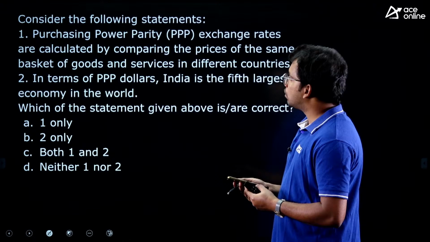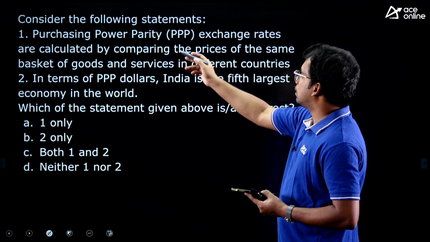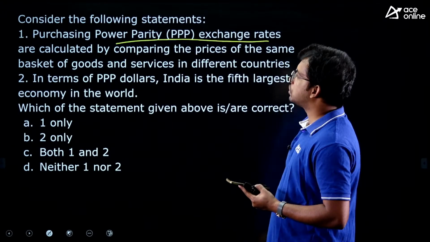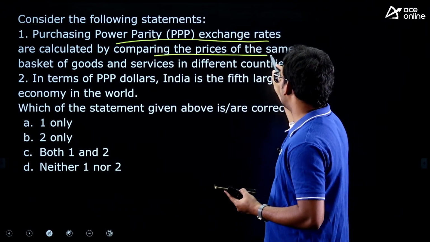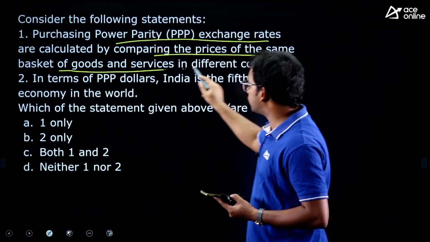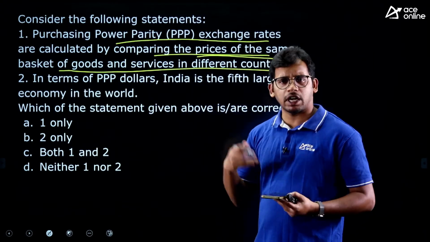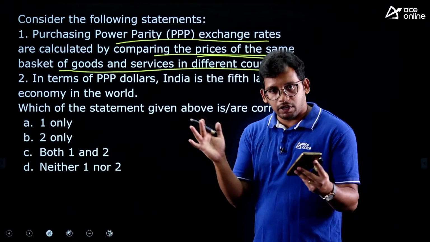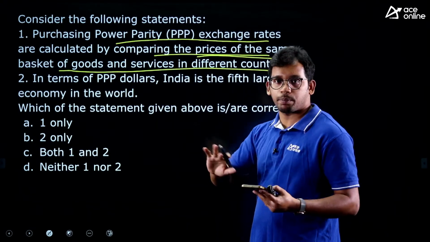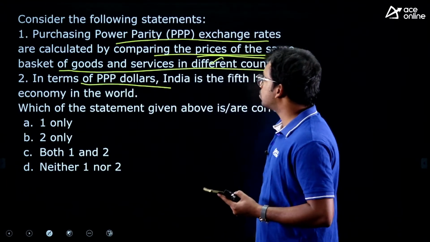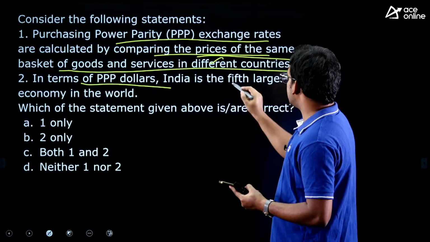Next one, about purchasing power parity. Consider the following statements. Purchasing power parity exchange rates are calculated by comparing the prices of the same basket of goods and services in different countries, right? So this is a correct statement. They take a basket of goods and compare the prices in different countries. In terms of PPP dollars, India is the 5th largest.